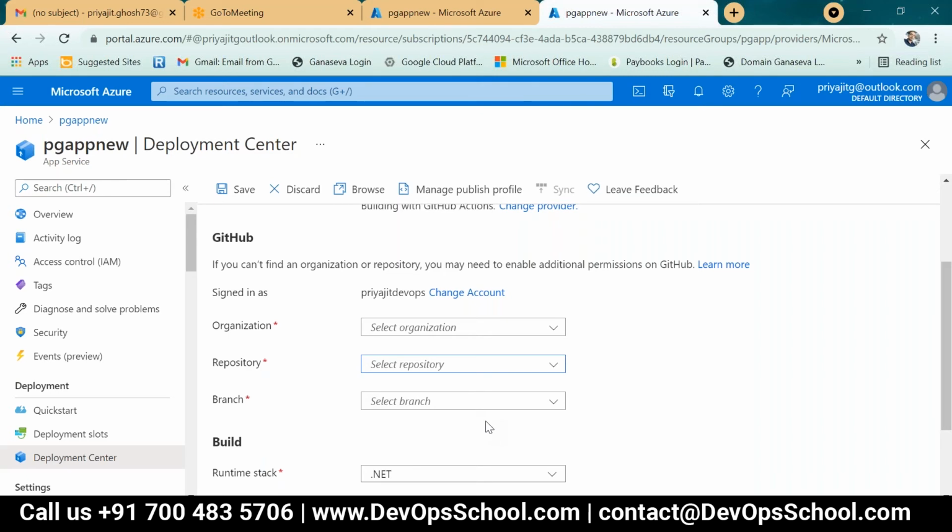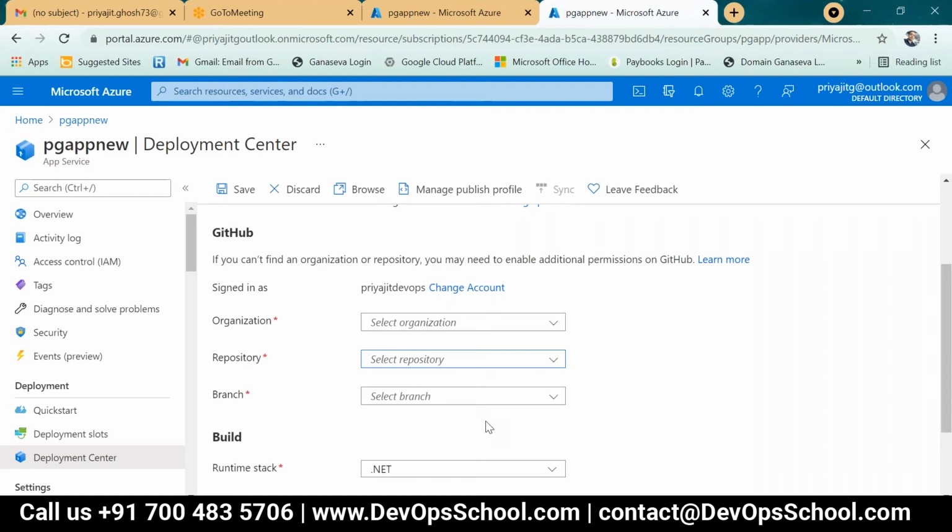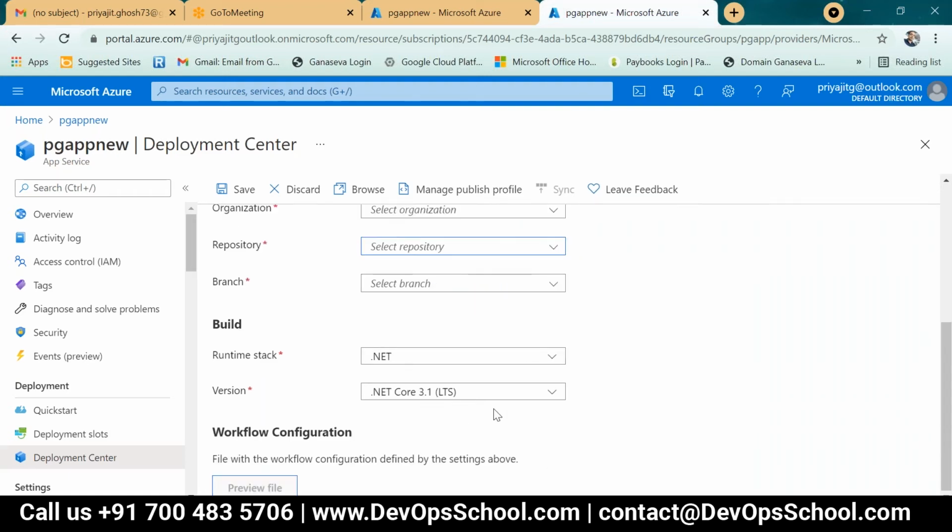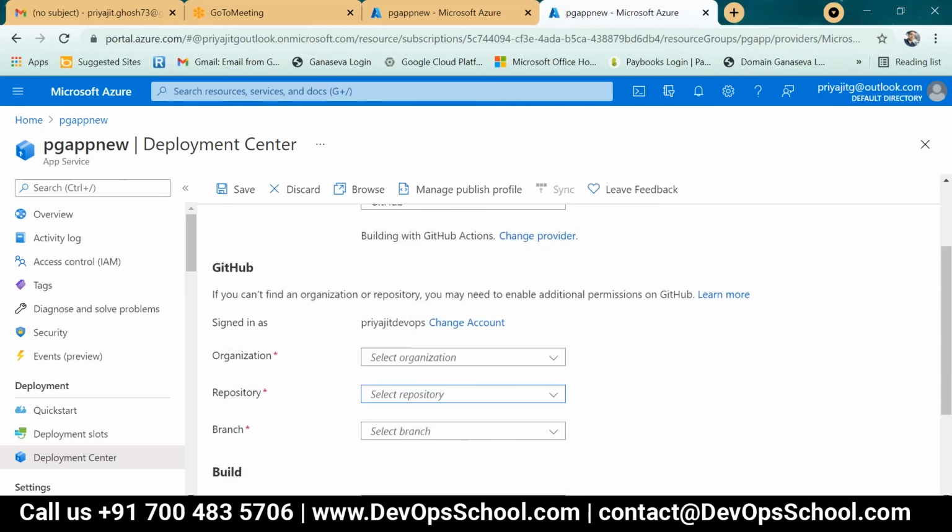Say Ashutosh Infotech, and repository Ashutosh, and branch name Dubai. Then make your Azure runtime stack. Where will I get the DevOps option? In the search page.